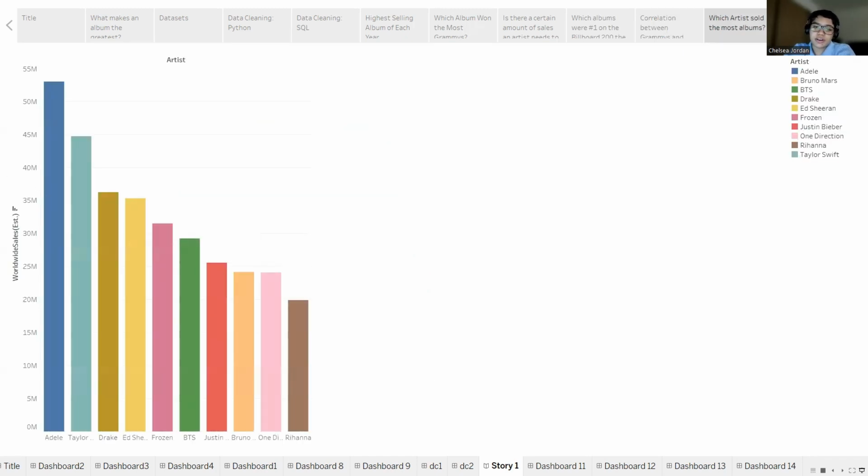This bar chart shows the artists that sold the most albums between 2010 and 2020. Unsurprisingly, you see that Adele sold 53 million albums during this decade. Taylor Swift ended up selling 45 million albums during this decade, and Drake came in third place, selling about 36 million albums during this decade.